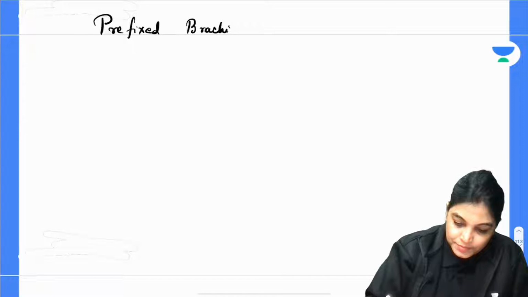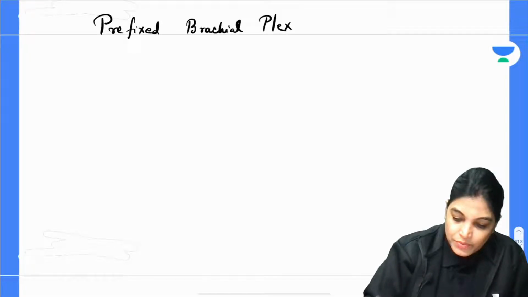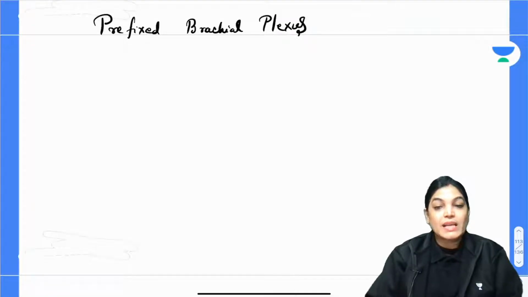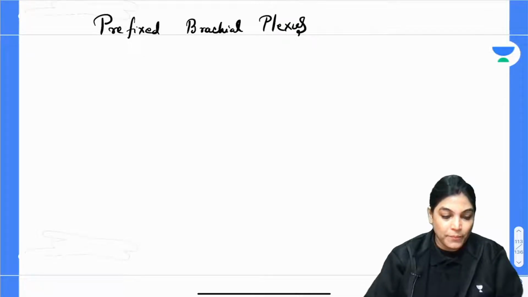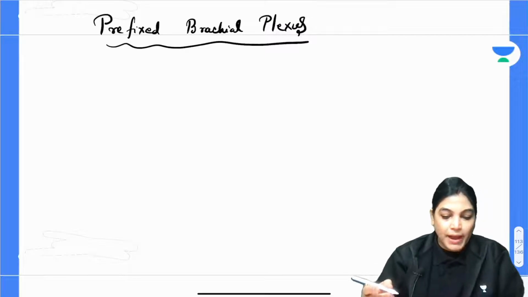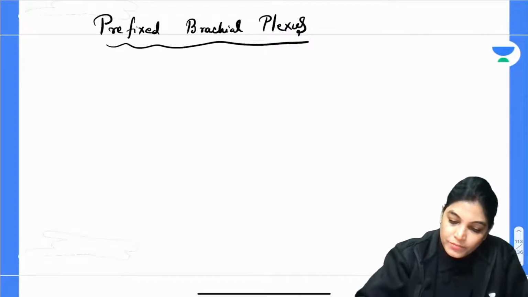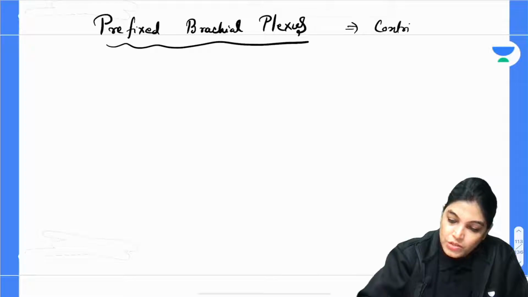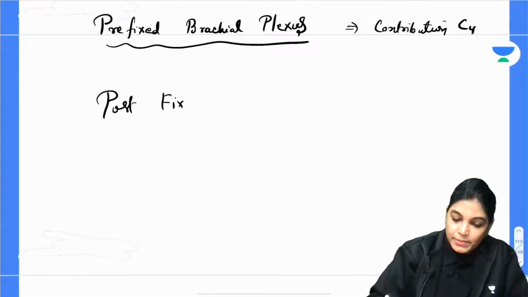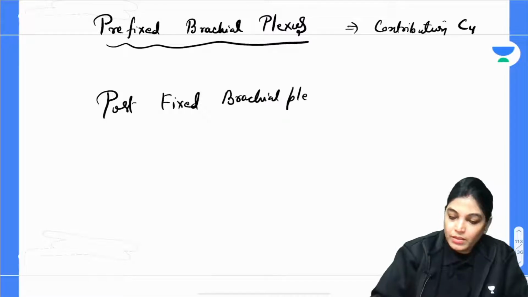Prefixed brachial plexus. When I use the term prefixed, what does that mean? The word prefixed means that the brachial plexus is formed by taking contribution from the fourth cervical nerve. So when the brachial plexus is formed by taking contribution from C4, it is called prefixed. It is called postfixed brachial plexus when it is formed by taking contribution from T2.